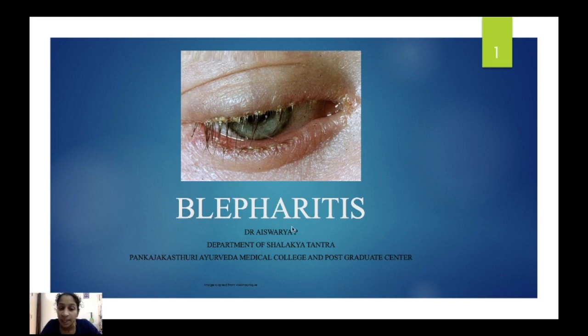From the name itself, blepharitis. Blepha means eyelid, related to the eyelid. If you see eyelid diseases, you can understand blepharospasm, which is also related to the eyelid. So blepharitis is an inflammation of the eyelid. It's a small topic and very easy to understand also.